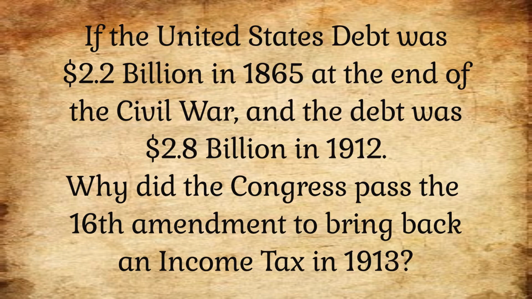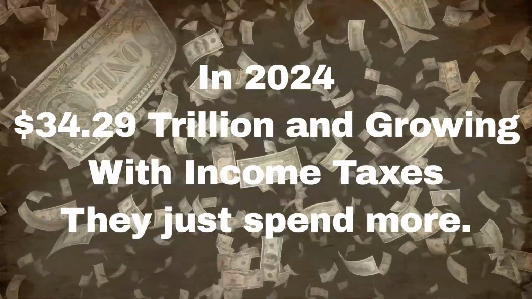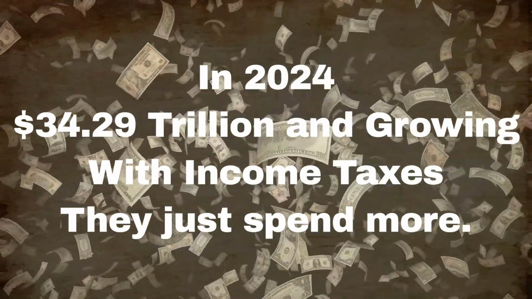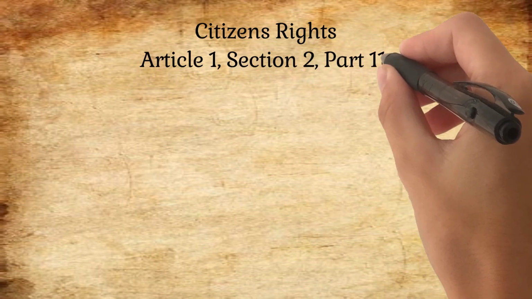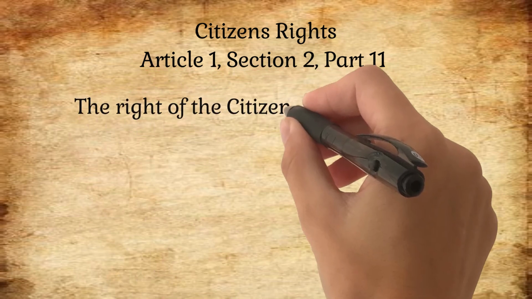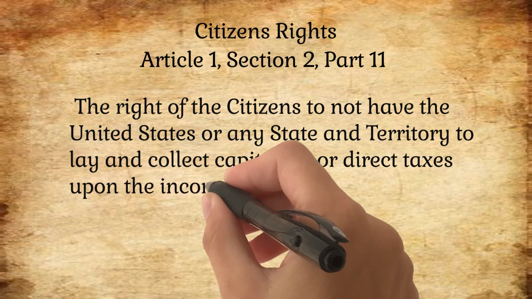If the United States debt was $2.2 billion in 1865 at the end of the Civil War, and the debt was $2.8 billion in 1912, why did Congress pass the 16th Amendment to bring back an income tax in 1913? In 2024, it's $34.29 trillion and growing. With income taxes, they just spend more, because of the outlandish spending, and they just keep spending. And most of the time they're not even spending it here in our own country.